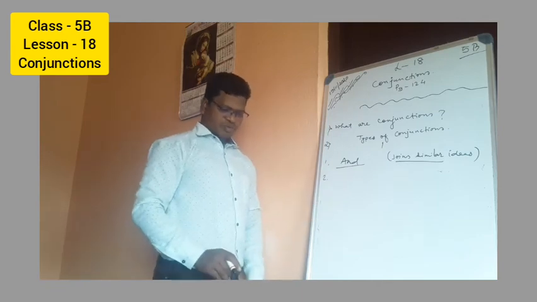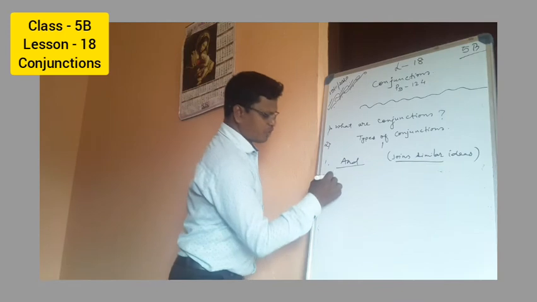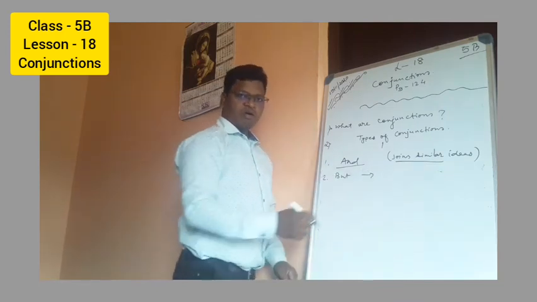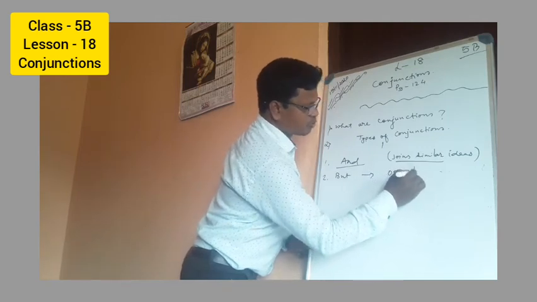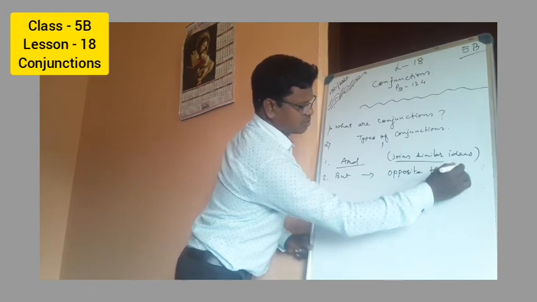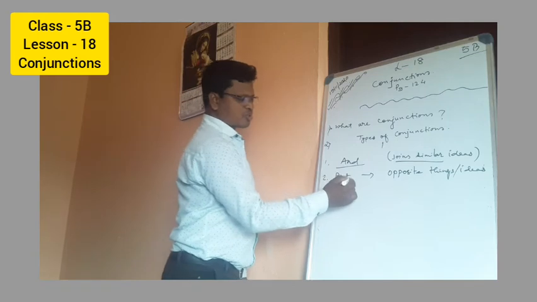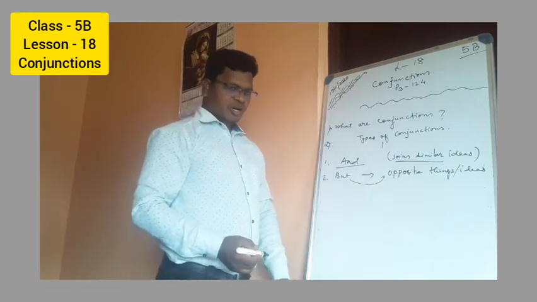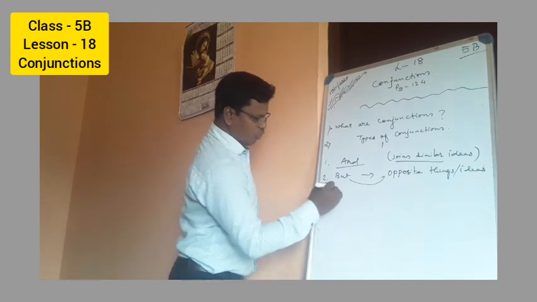Next, we have the usage of but. When we use but, what does it do? It joins opposite things or ideas. But is used only to join opposite things or ideas. Next we have the usage of or.